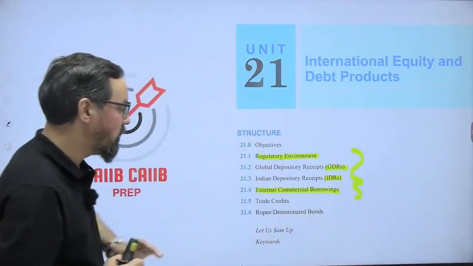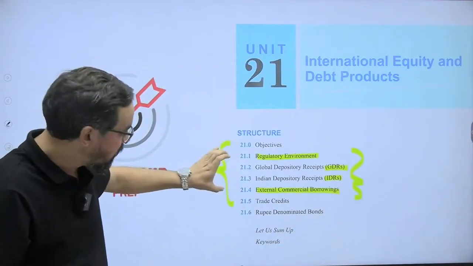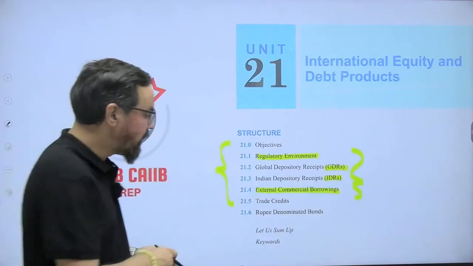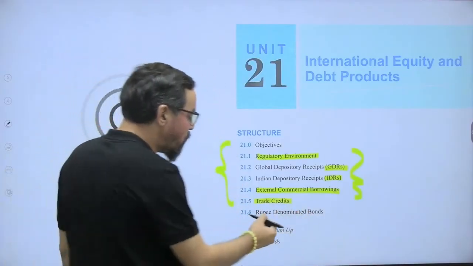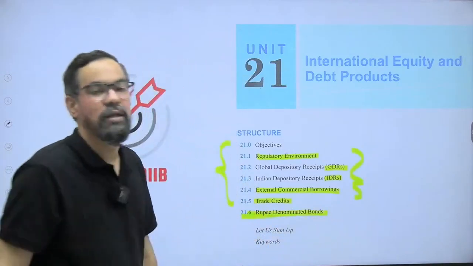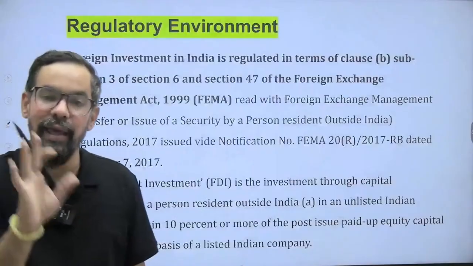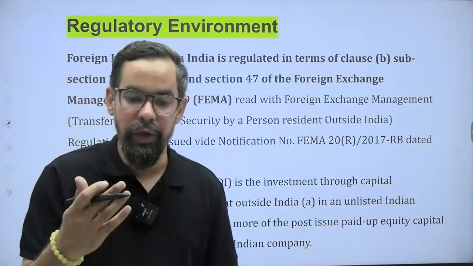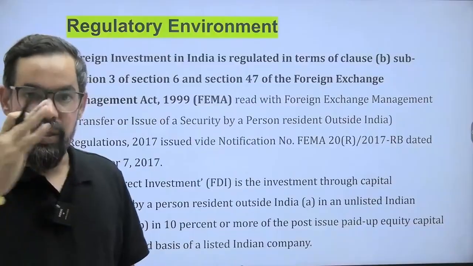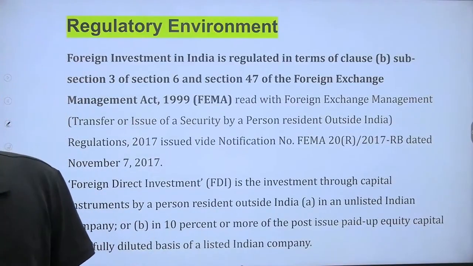See now, these three things we have already discussed in our module A. These three things are three products. Trade credit we have also discussed earlier. And rupee denominated bonds, that is the new thing which is generally part of this one. So that's why your A and B are very, very important. Once you come to module D, your module B learnings are going to help you in that particular case as well.